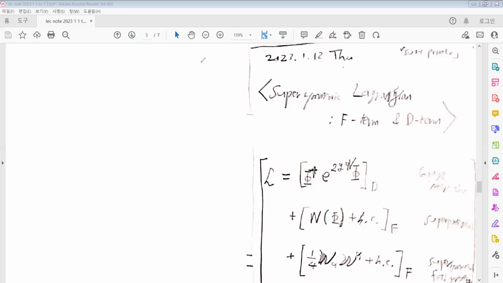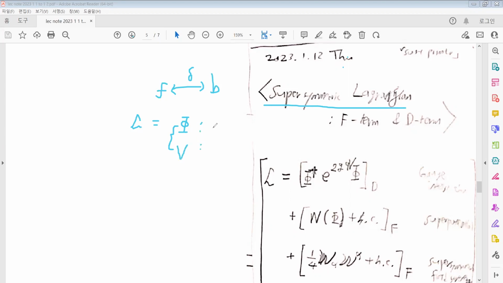Supersymmetry is the transformation between fermions and bosons. Supersymmetric Lagrangians are those that are invariant under such a supersymmetric transformation. Such a Lagrangian can be constructed from superfields, the best-known examples being the chiral superfield and the vector superfield.